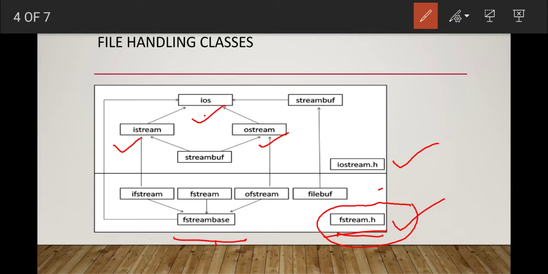IOS means input output stream. So this diagram is nothing but the file handling classes. The main things to remember are the fstreambase class, the ifstream class, that is input file stream, the fstream class, meaning file stream, the ofstream class, meaning output file stream, and the filebuf class. These four or five classes you have to remember for your syllabus.